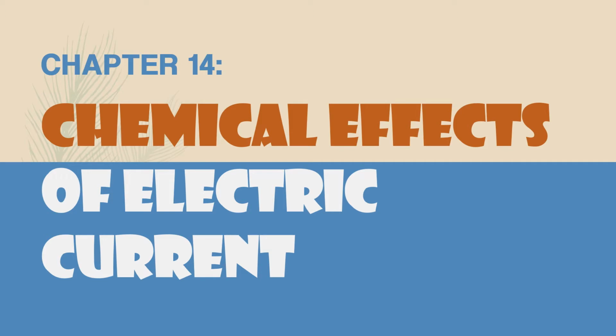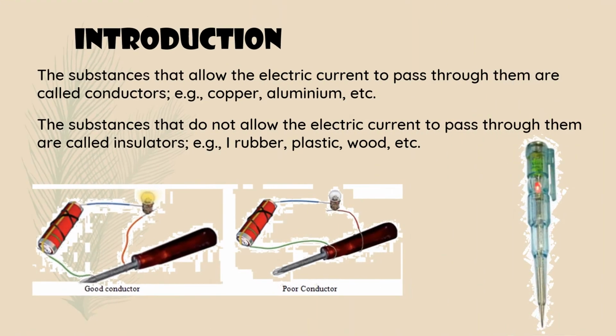So today we will start the new lesson, chapter 14, Chemical Effects of Electric Current. Introduction to this chapter. The substances that allow the electric current to pass through them are called conductors. Example, copper, aluminium, etc. Metals like steel, iron, gold, silver, all conduct electricity. So the materials or substances that conduct electricity, or allow the electric current to pass through them, are called conductors.